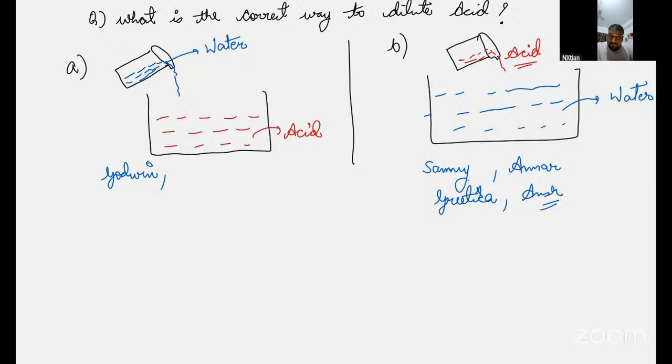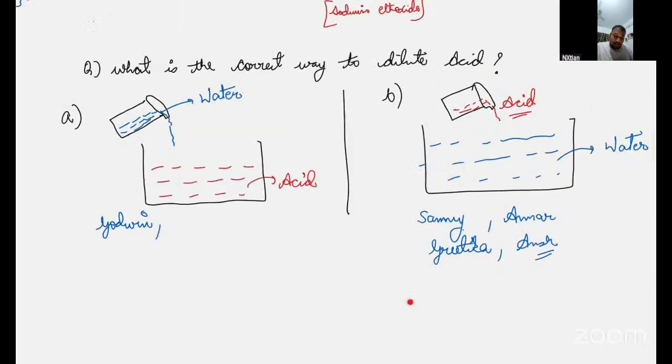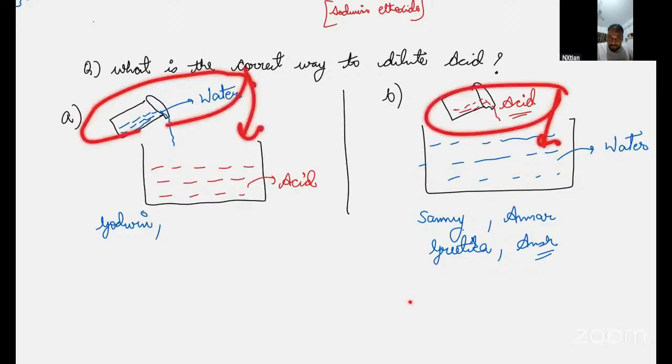So what, sir, was the question? The question was, what is the correct way of dilution? Water into acid or acid into water? That is the question.